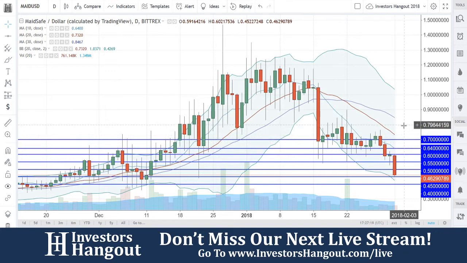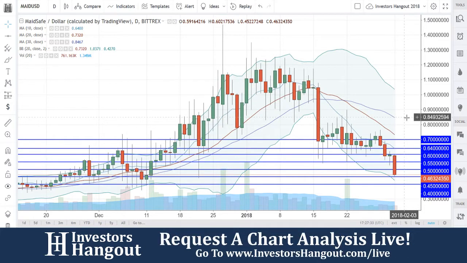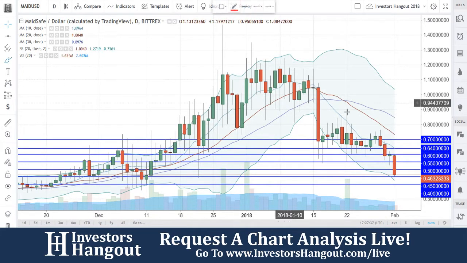Your resistance levels are going to be every 5: 50, 55, 60, 64 right there around that 10-day simple moving average. That can actually be 65. And then 70. You guys are going to need to get above up here at the top around that 85 to be back into the bullish territory for a possible bullish reversal. Same thing, that 30-day simple moving average is always key in my personal opinion.